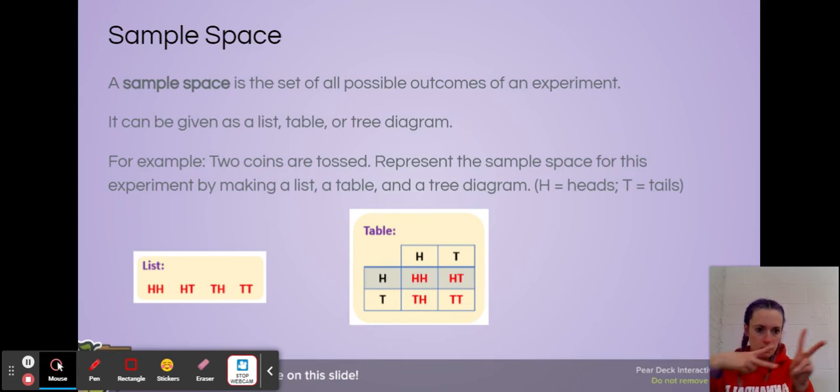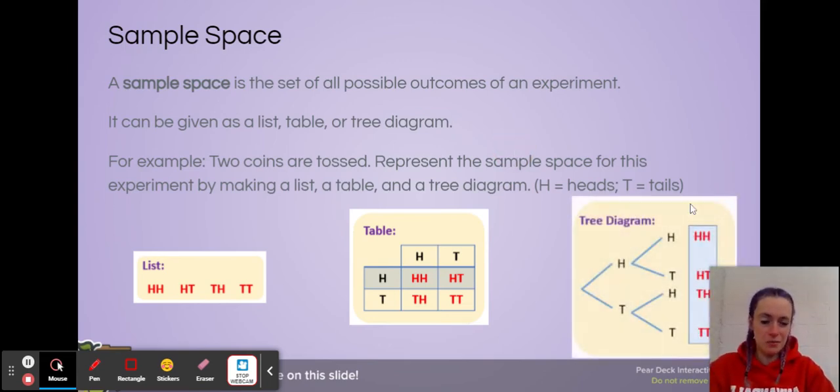Finally, with the tree diagram, same kind of deal. Tree diagrams are kind of like those branches that go out. So with our tree diagram, we'll have one branch being the first coin. When I flip that first coin, it has two options, a heads or a tails. When I flip that second coin, I still have the two options, a heads or a tails. And to get your actual sample space, you're following along each of those branches. So I could have two heads in a row to get my double heads, I could have a heads then a tails to get my heads tails, or tails then heads, or two tails together. We're going to talk more about tree diagrams in a future lesson.